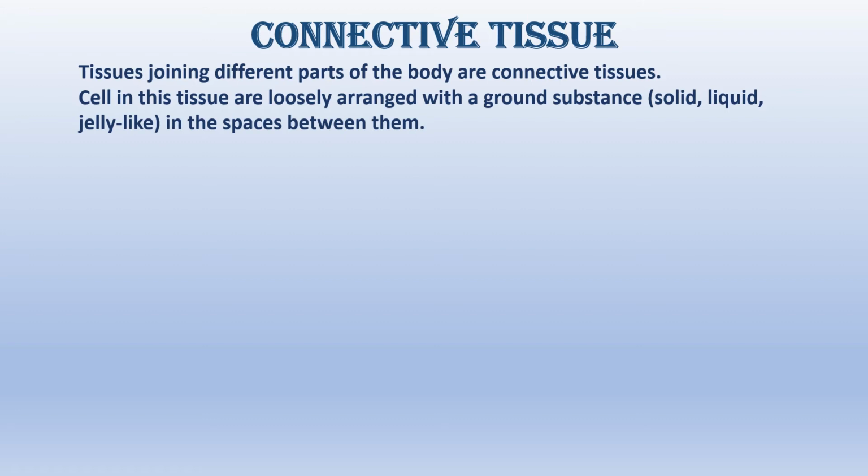For example, we have cytoplasm in a cell, which is the ground substance, and we have all the cell organelles loosely arranged in it. So now connective tissue is tissue which has its cells in a ground substance, and that ground substance could be solid, liquid or jelly-like.